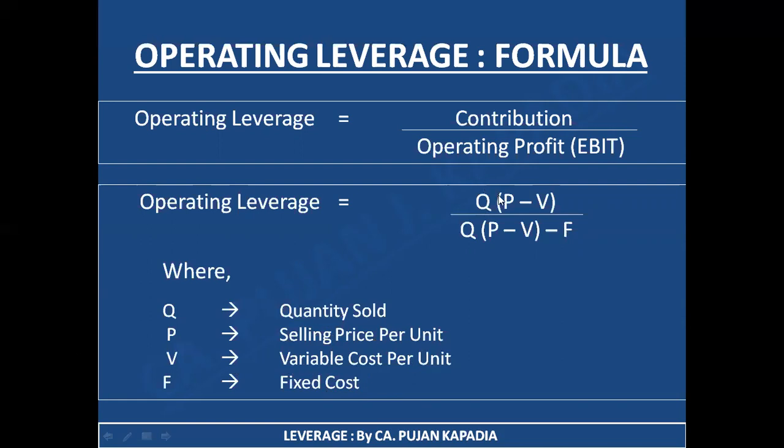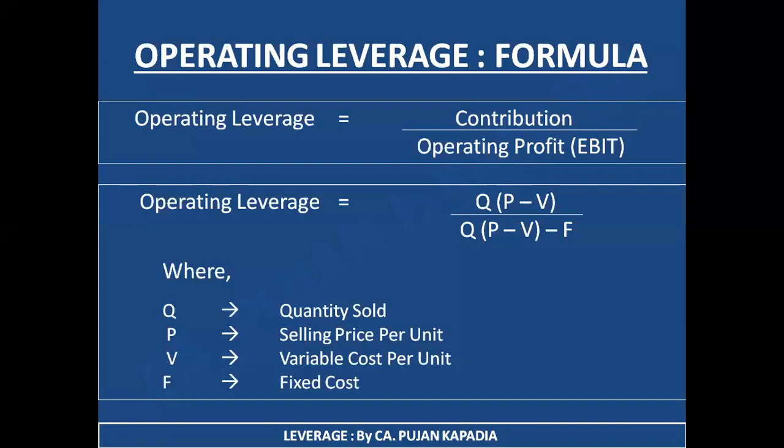Now let's understand the outcome of this particular formula. What is P? It is my selling price. What is V? It is my variable cost. Now if you recollect our financial sheet, we had learned that sales minus variable cost is equal to contribution. Correct. As a result, if I'm solving this particular bracket, I'm going to get contribution per unit. Yes.